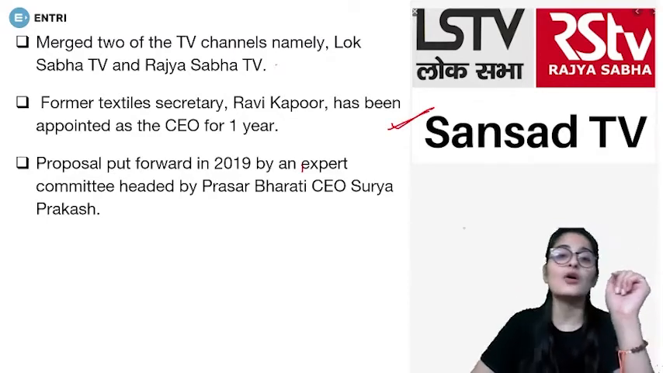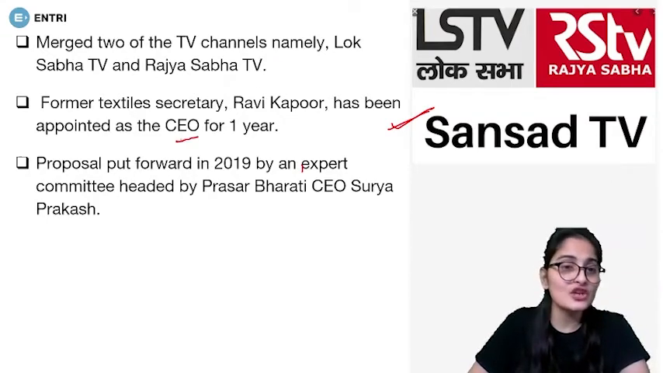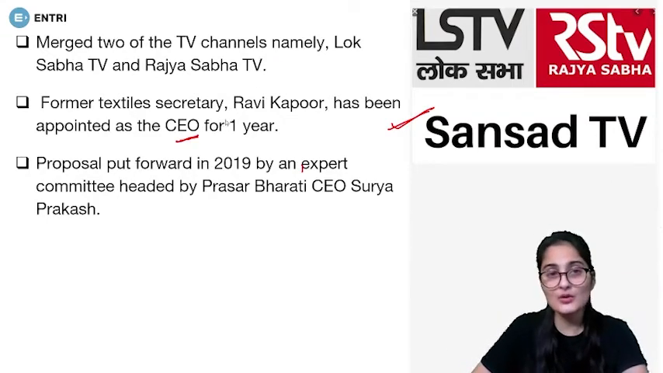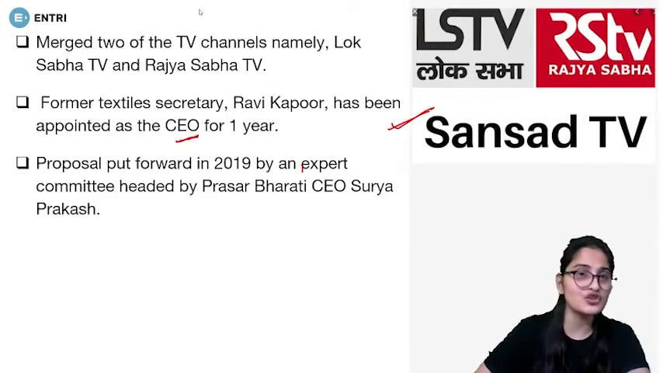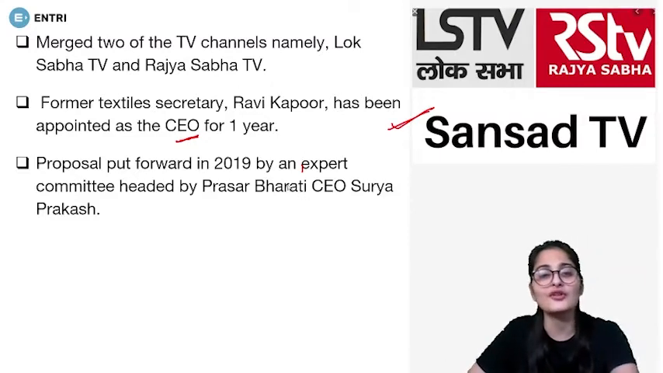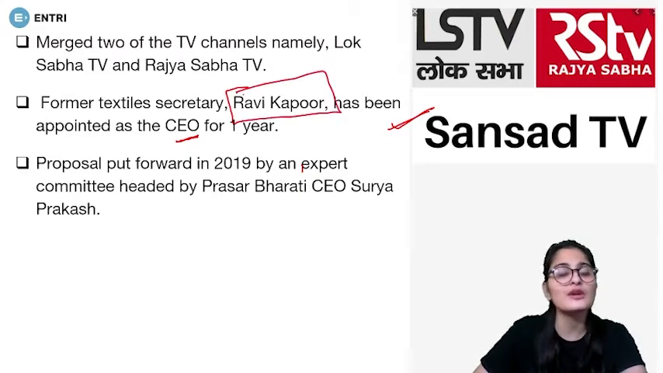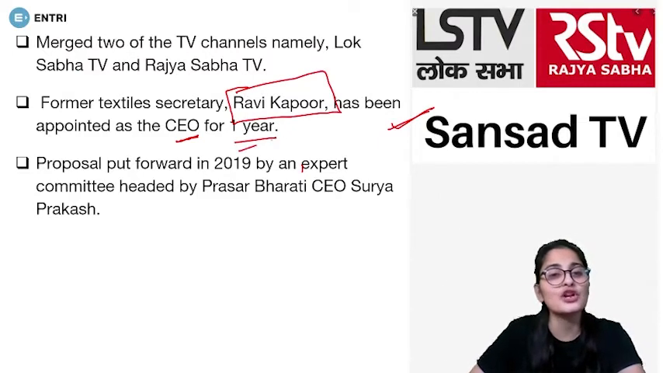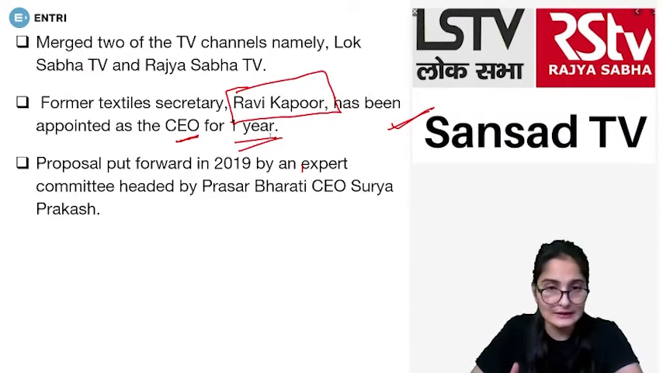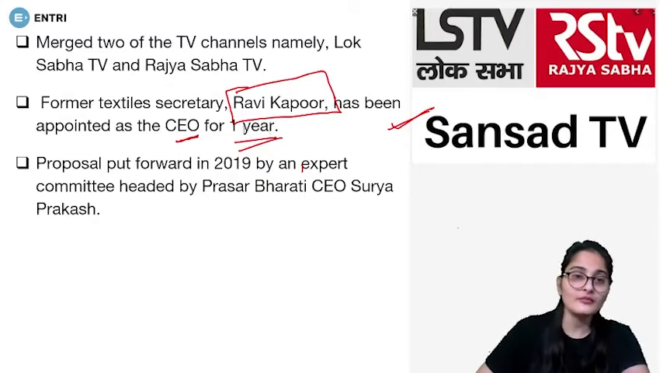Right now, for this, appointment for CEO has also happened, although the CEO appointment is going to be on contractual basis. That is, it is going to be a contract of a year for which the CEO is going to be appointed. But as of now, former textiles secretary Ravi Kapoor has been appointed as CEO for a duration of 1 year.